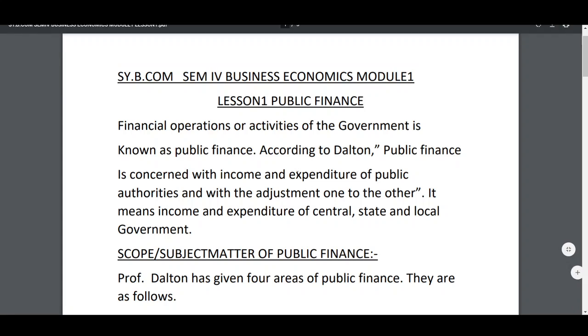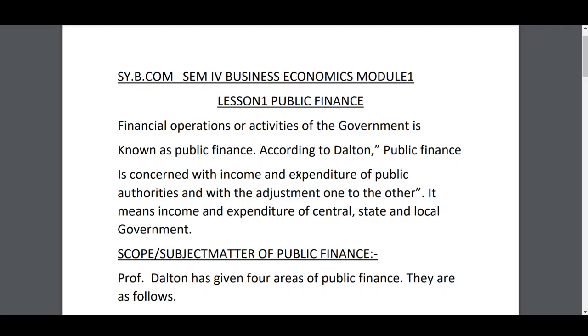Good evening, students. Today we are going to study lesson number 1, module 1, lesson 1, public finance. That is an introduction to public finance. The word public finance means the financial operations or activities of the government. And what are the financial activities? The financial activities of the government means the income and expenditure policy of the government.